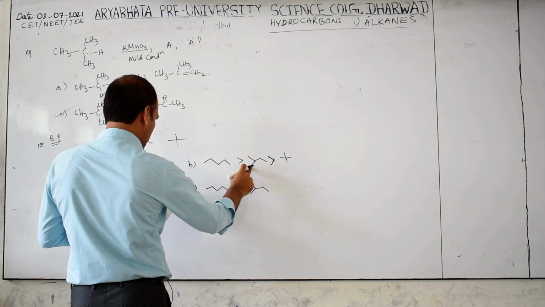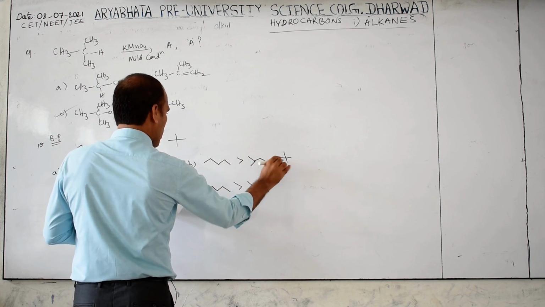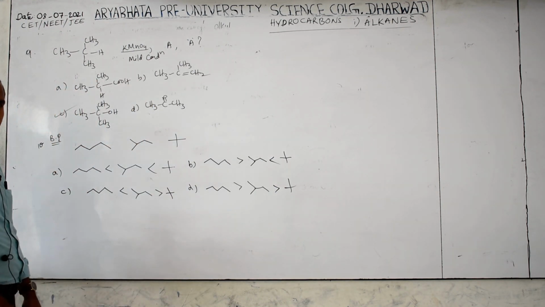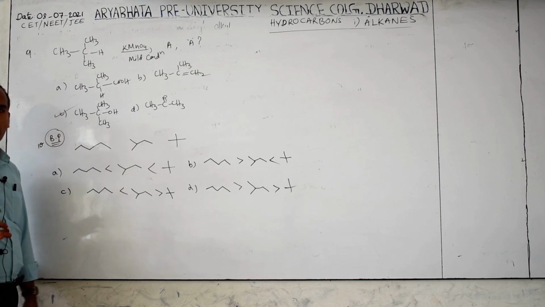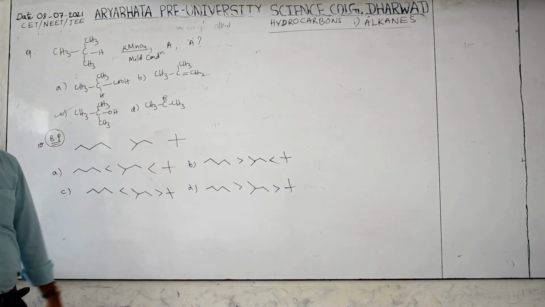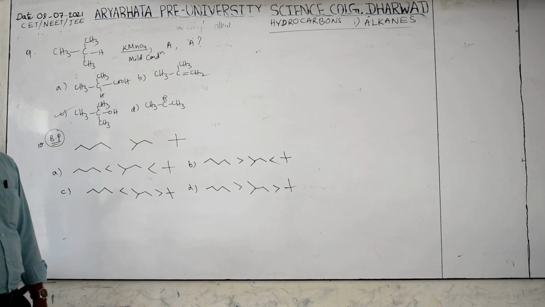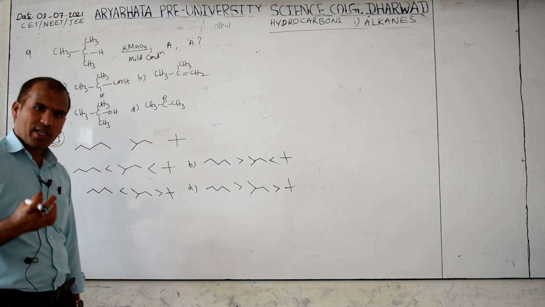Here they have given it like this, so the symbols, greater than and less than, are very important. Now you know that a long chain has the higher boiling point, and a branched chain has the lower boiling point. Branching increases, surface area decreases, boiling